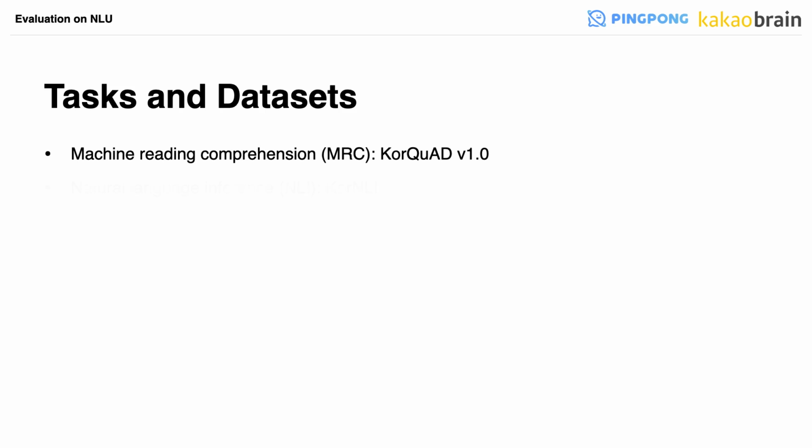set. KorNLI dataset, a Korean version of SNLI, MNLI, and XNLI combined, is for the natural language inference task, that is, to classify a pair of sentences into 3 categories of entailment, contradiction, and neutral. It consists of about 940K training set, 2.5K for dev set, and 5K for test set.